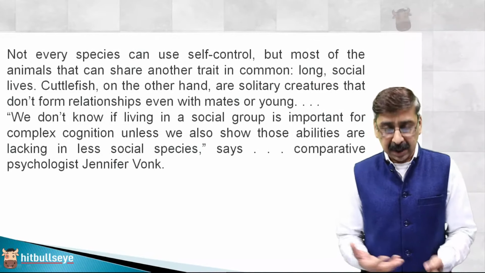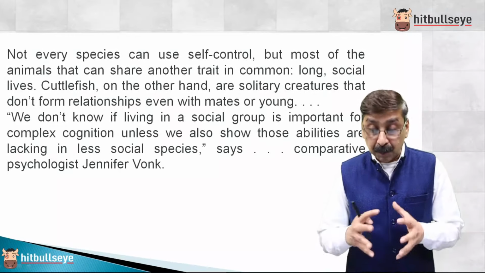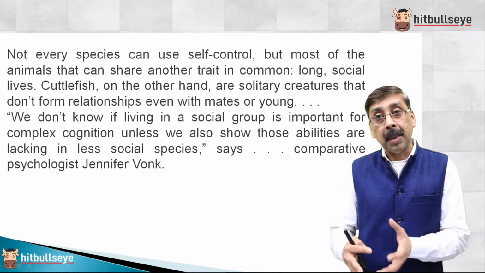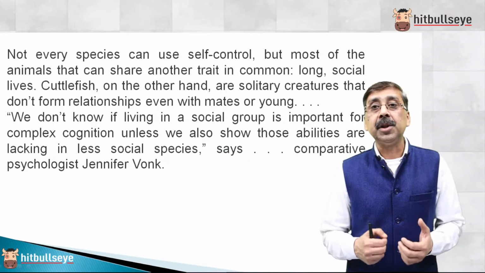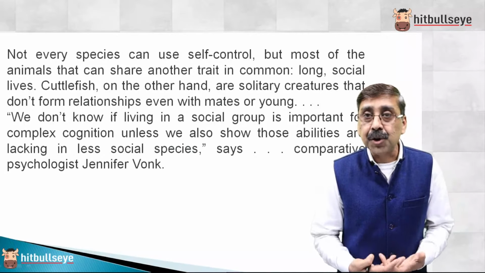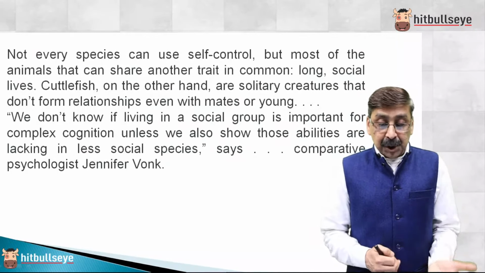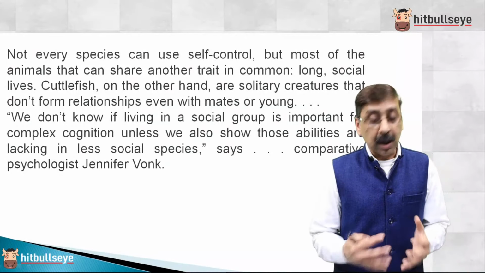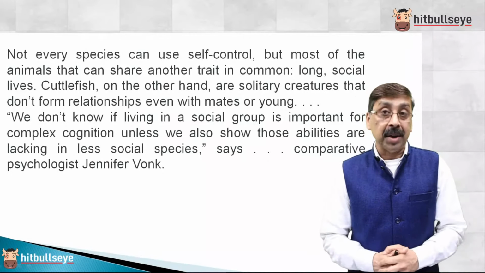Now the last part of this passage: not every species can use self-control, but most animals that can share another common trait also. What is that common trait? Those species which have self-control are very social. Cuttlefish, on the other hand, are solitary creatures, meaning they love to be alone, and they do not form relationships even with mates or young.